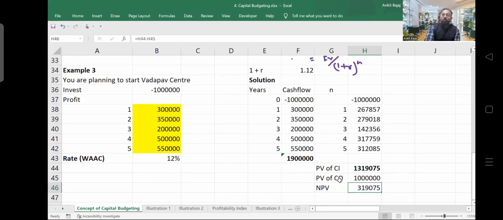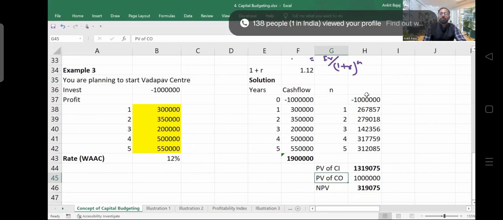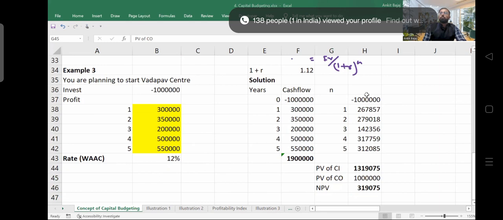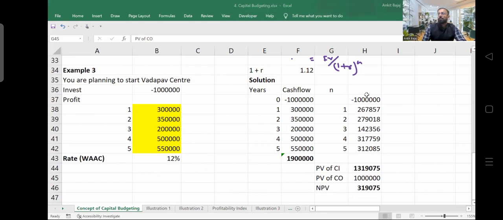You should start this business. Now just let me know if you have any questions. Do you want to ask any question? Yeah, I am giving you some time. You just do it, and after that we will discuss the short formula, how you can calculate the NPV directly. Just take your time and calculate.